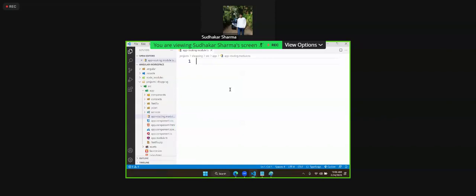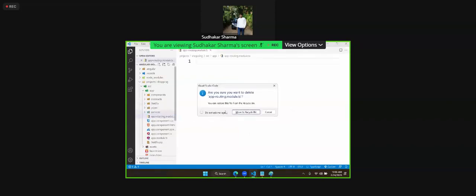But while creating the project itself, it will ask, do you want routing? Then if you select yes, this file will be added automatically. Just as I showed you, through commands you can add, or you can add manually. Services, pipes, everything are available through commands or through manual. Manual means you have to import the classes, you have to write them, right? Now we will not use this project.